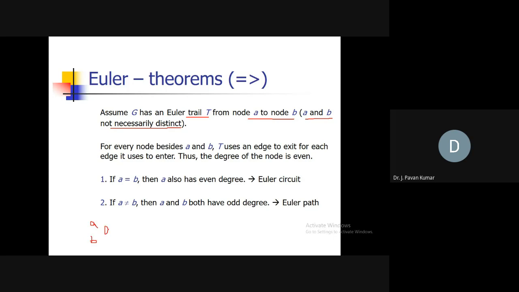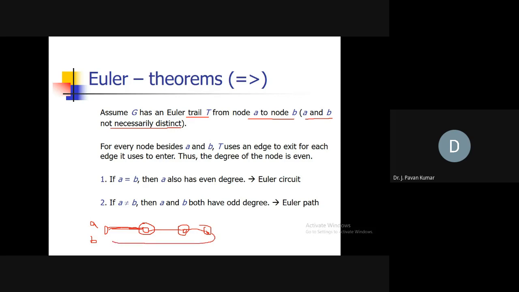Okay, we will start at A, let us assume. Then if you consider any neighbor of A, if you go through this particular edge, it has to go out of this by using another edge. So that particular vertex should have even degree. Similarly, another vertex also will have the same kind of argument. So all other vertices will have even degree.